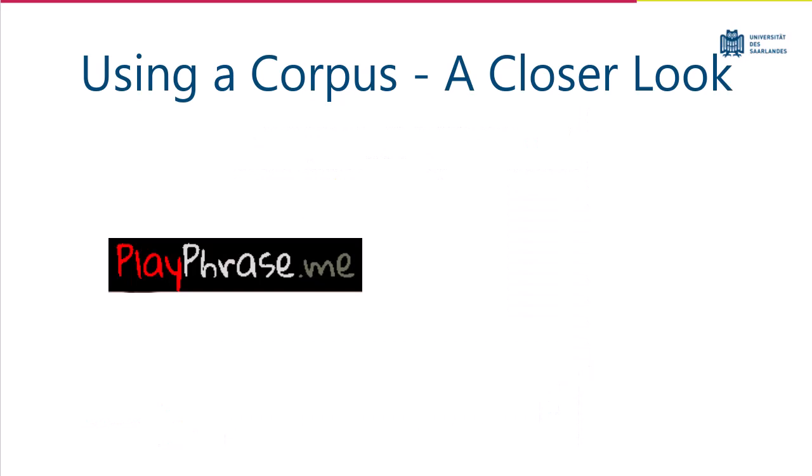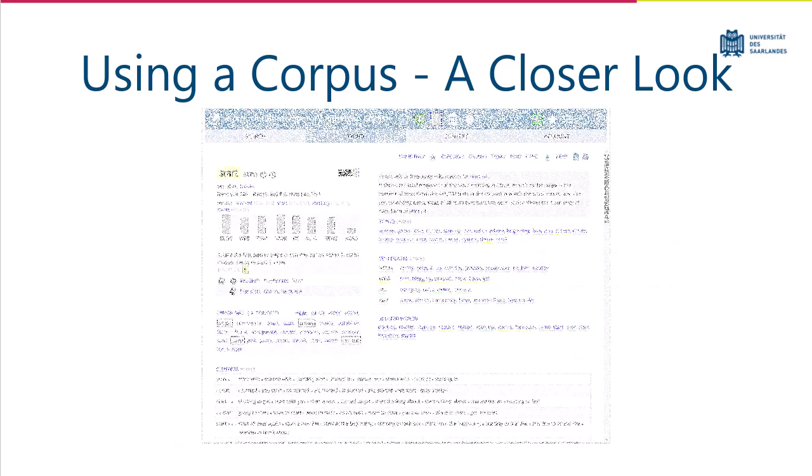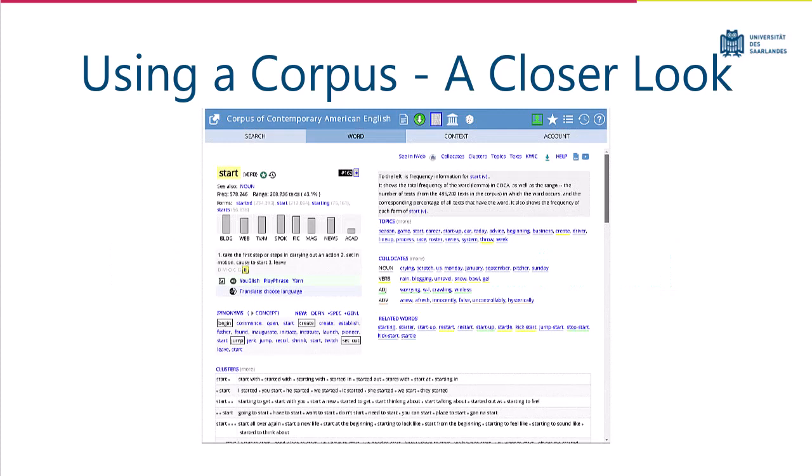Playphrase is similar, but uses movies and TV shows. Yarn does the same. So, now that we're confidently pronouncing the word, what about getting an idea of what words often occur next to and around the word in question? To do this, we'll need to click on Collocates to the right of the definitions.